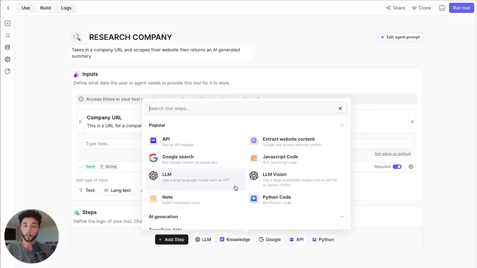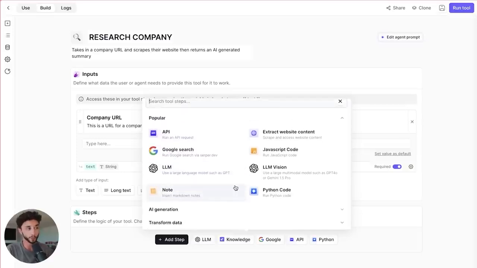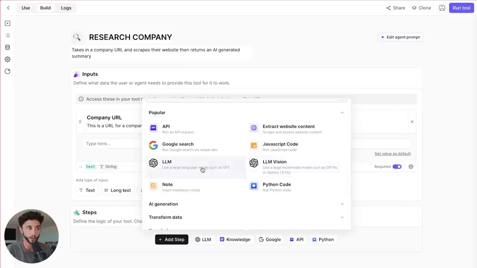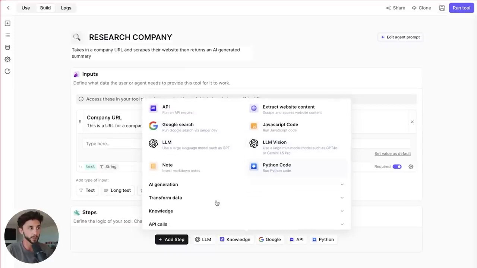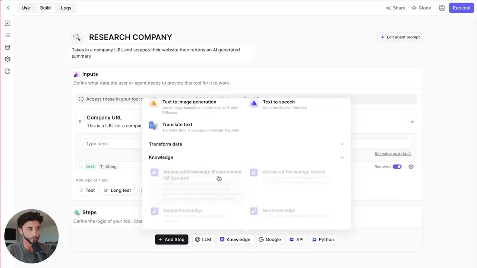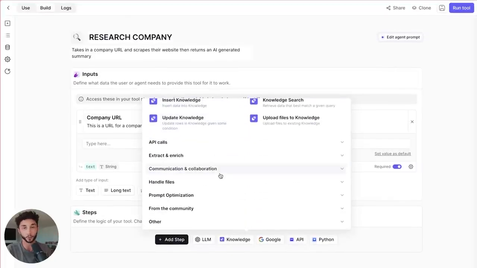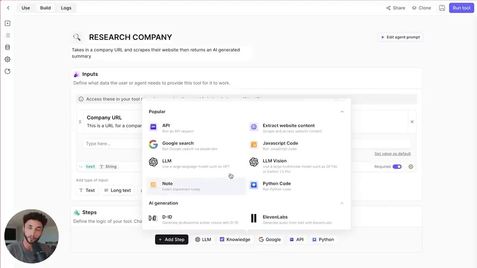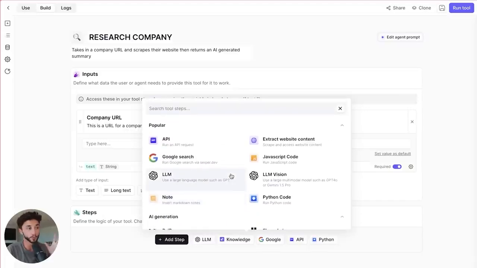Add step. Now, the cool thing about Relevance is that it comes with a lot of great functionality out of the box. Here's one: extract website content. We have LLMs. We have Google searching. We have all sorts of AI generations, Replicate, knowledge bases as well. There's so much cool stuff on here, and this is why I really rate Relevance as one of the best platforms. If you were to go all in and want to upskill, you can build so much on this. So I'm a big fan. I love the Relevance team and what they're doing.